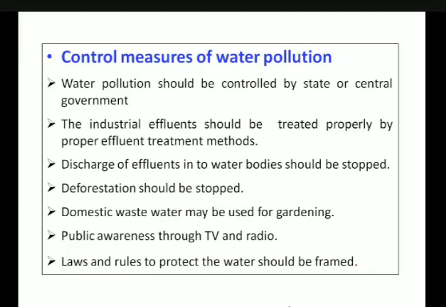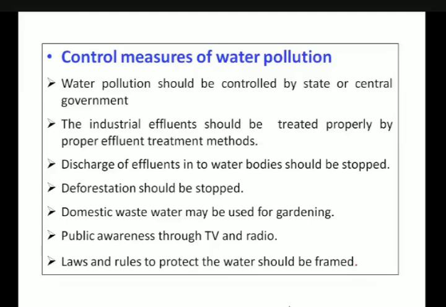Industrial effluent should be treated properly, and the discharge of effluents into water bodies should be stopped. Deforestation should be stopped because the roots of trees hold the soil particles tightly and prevent soil erosion, hence you need to prevent deforestation. Instead you should think about afforestation and reforestation also.